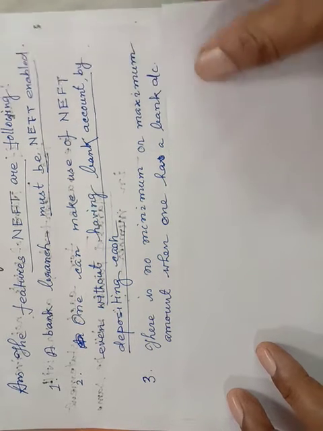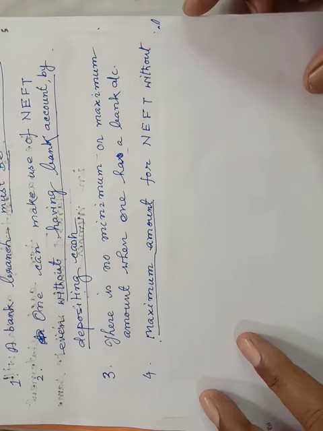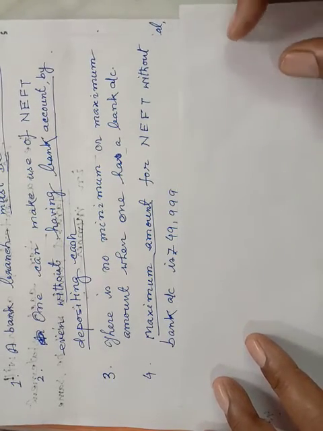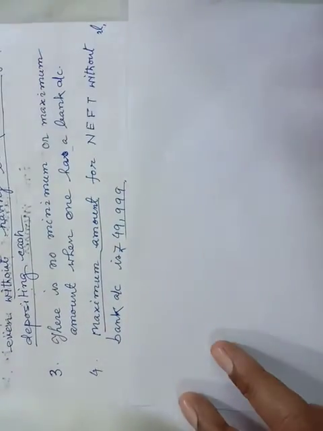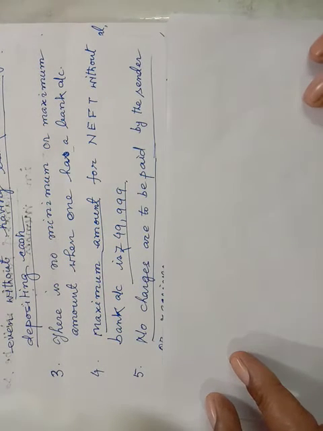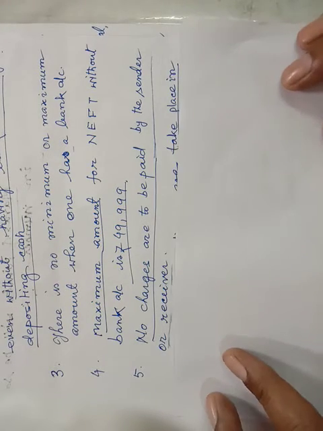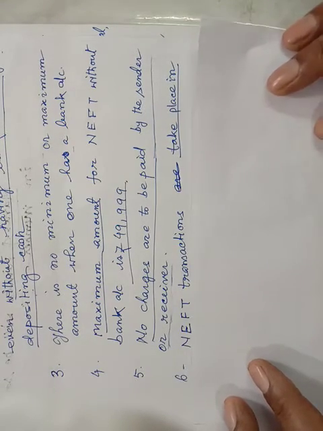Then the third point: there is no minimum or maximum amount when one has a bank account. If you have a bank account, then minimum and maximum amounts are not fixed. Any amount you can transfer. Then the maximum amount for NEFT without a bank account has a limitation of 49,900. Next, see, no charges are to be paid by the sender or receiver. No charges. I have taken 6 points, but 4 points you have to write.